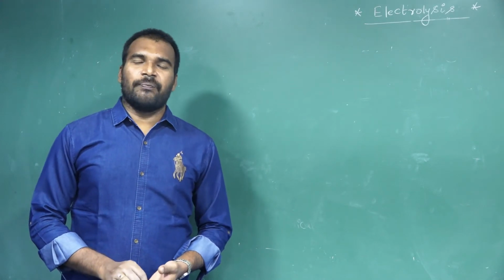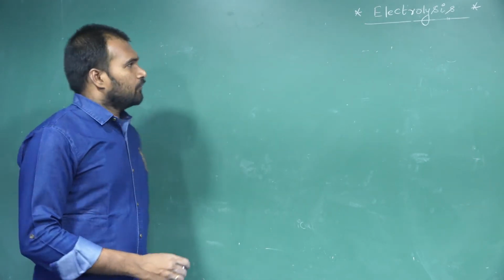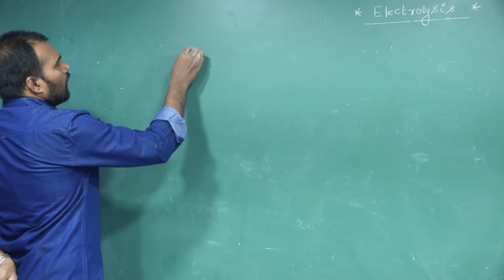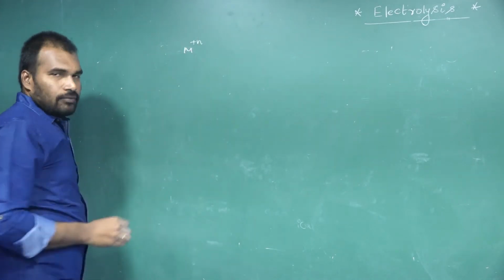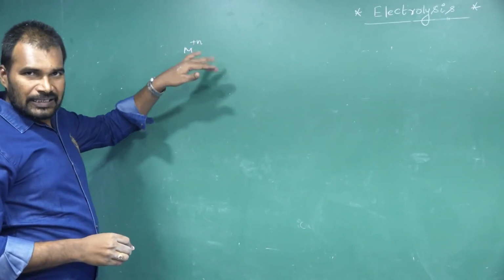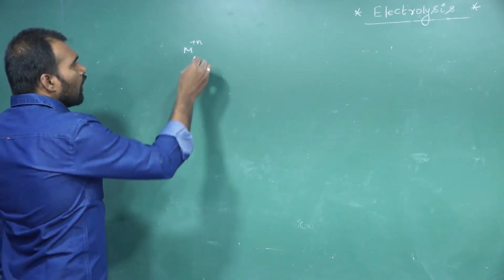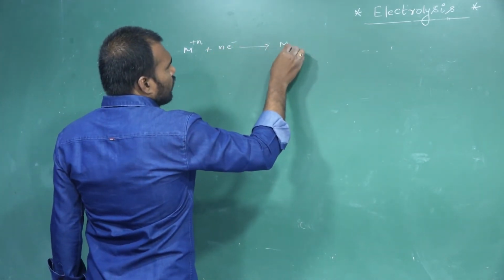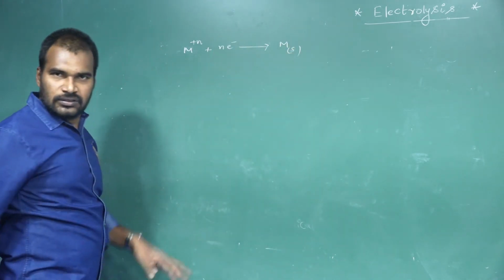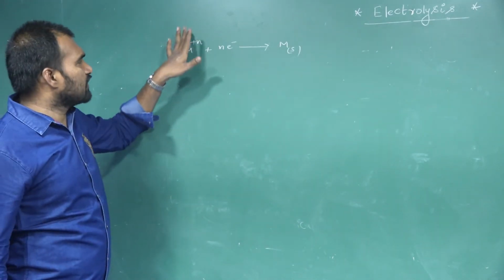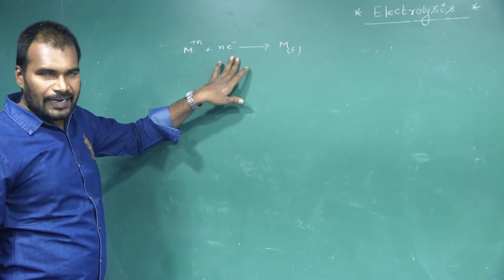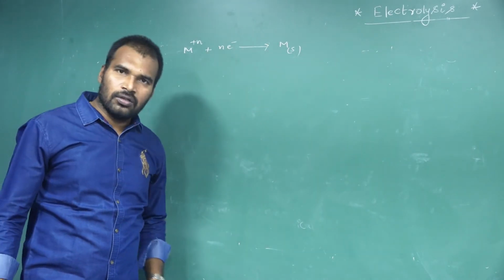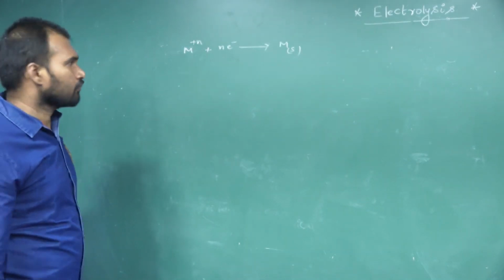So in case of metal ions, let us take a metal ion, M plus n. What is the charge of that metal? M plus n. And it requires n electrons to deposit on the electrode as a solid. M plus n ions will gain n electrons and they deposit as what? M solid.